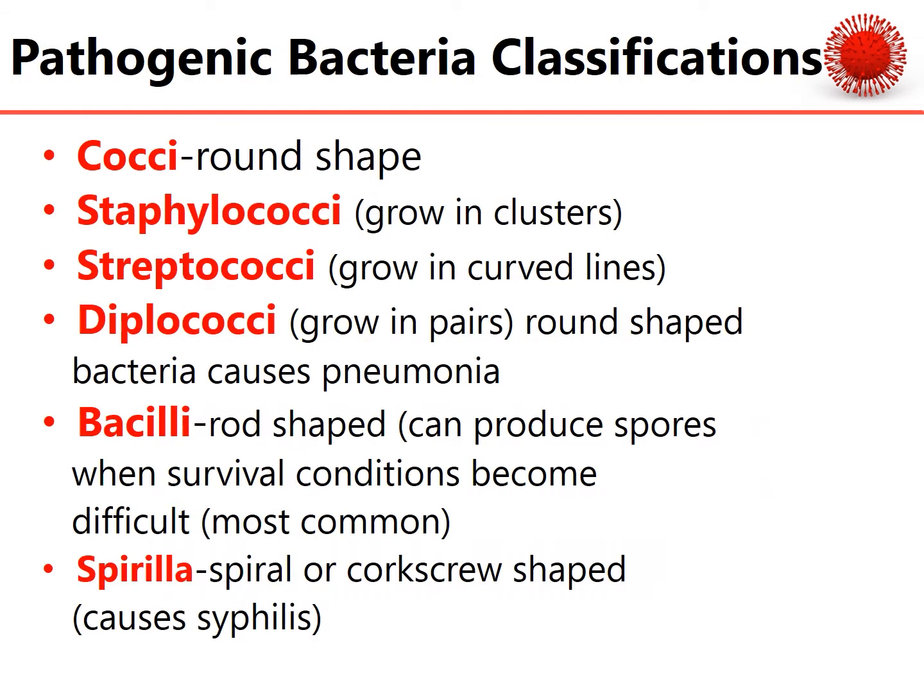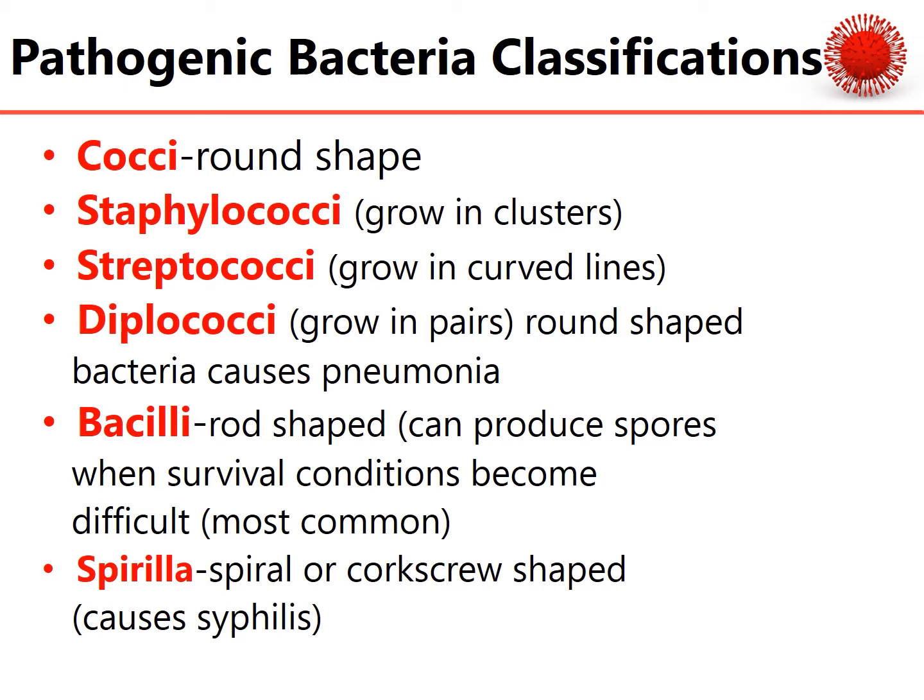So on to page number 6, pathogenic bacteria classifications. Some people will say things a little differently when it comes to pronunciation, but the main thing is understanding and being able to identify some of these shapes and some of these bacteria when we can see them. So first we have cocci, which is round shape.